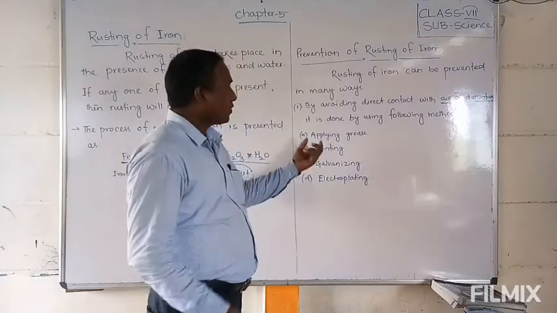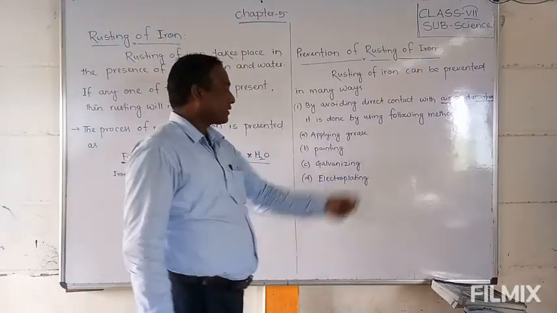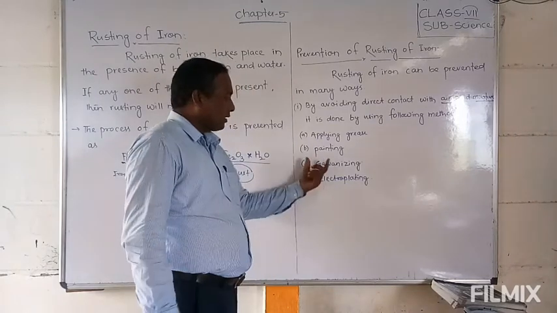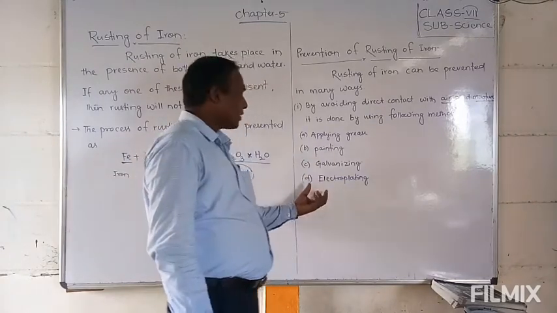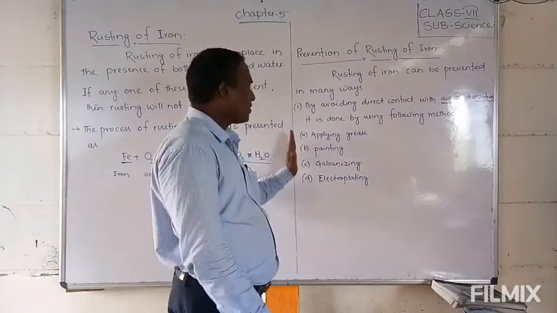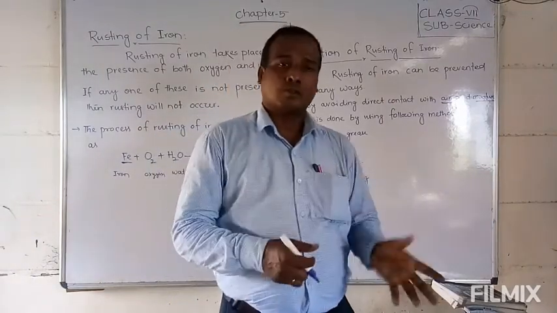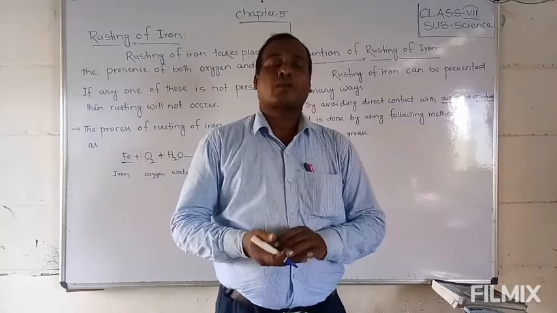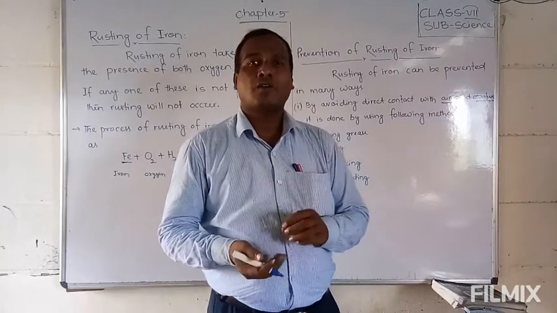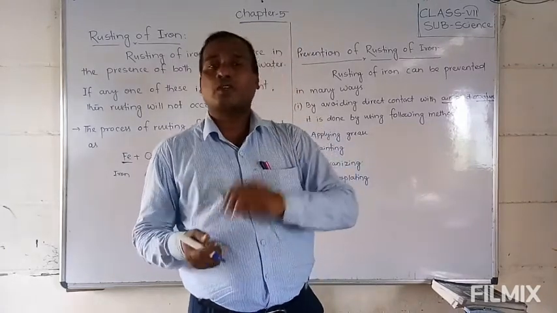First is applying grease. Second is painting. Third is galvanizing. Fourth is electroplating. These are the four methods, students. By doing these we can protect iron and prevent rust.